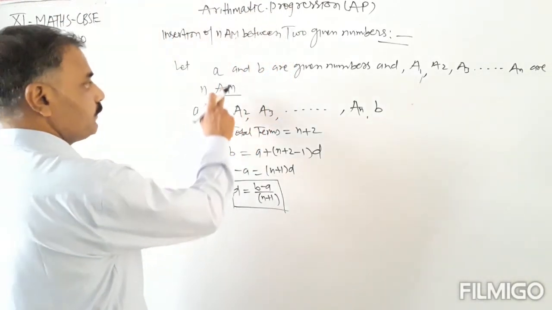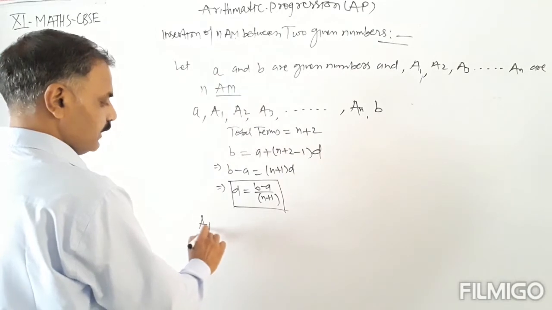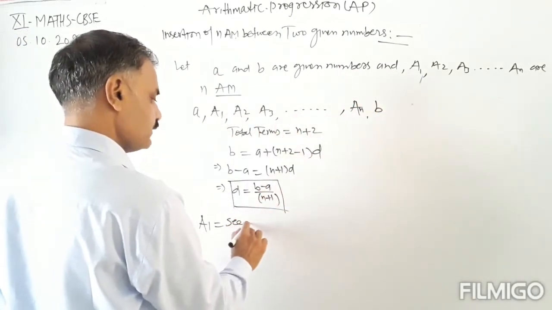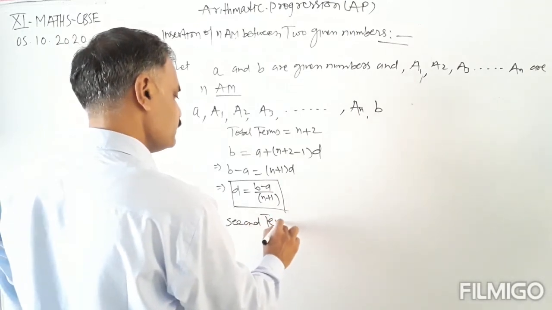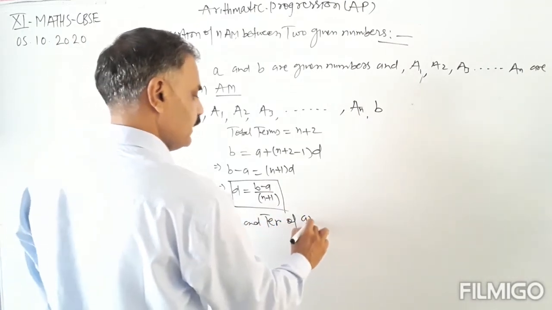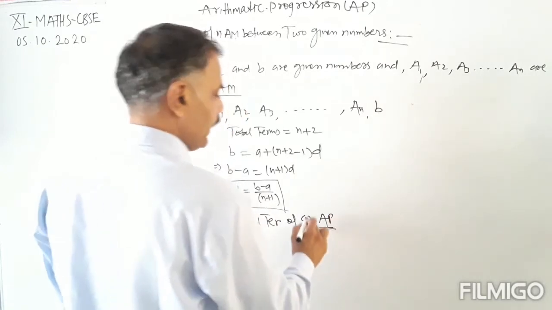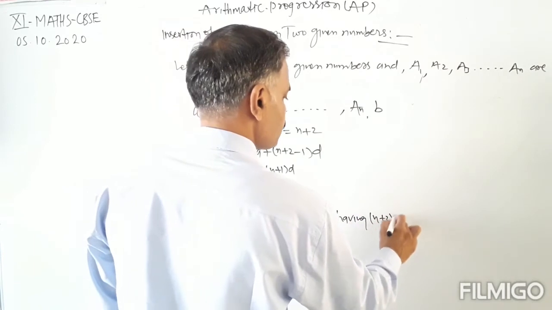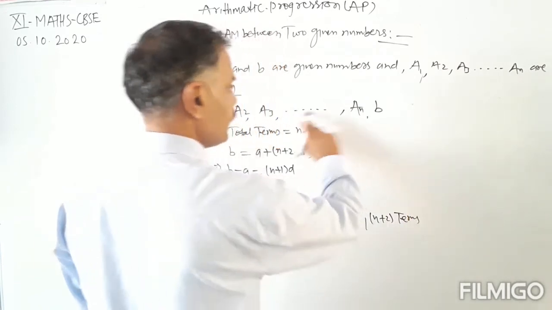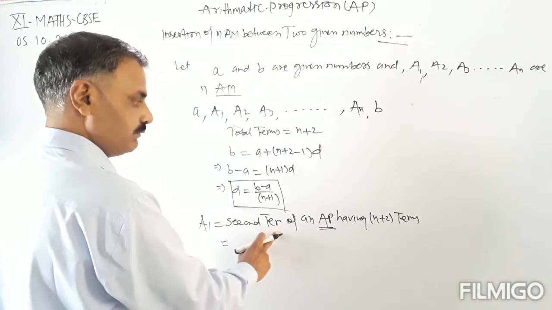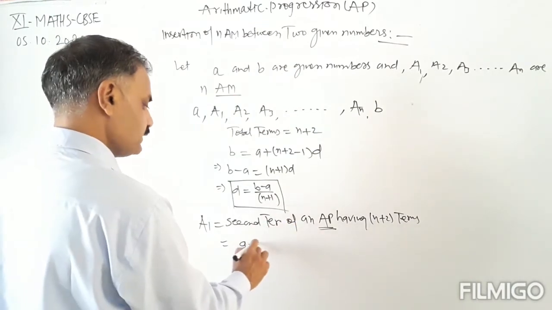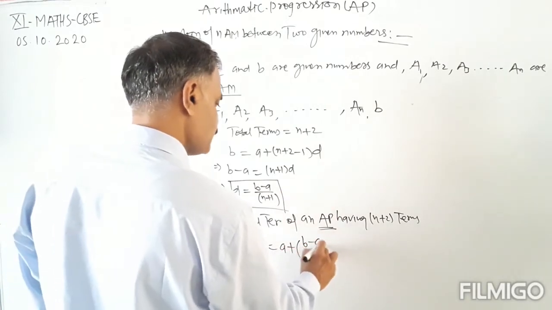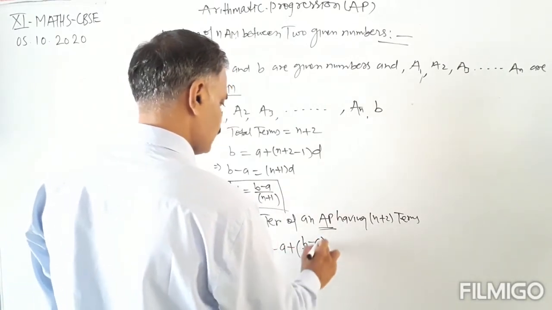Okay. Now the first arithmetic mean A1 is the second term of this AP, an AP having n plus 2 terms. So the second term means a plus d. So A1 is equal to a plus d, which is a plus (b minus a) upon (n plus 1). Okay.